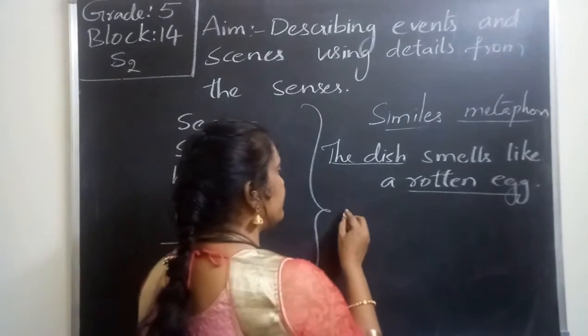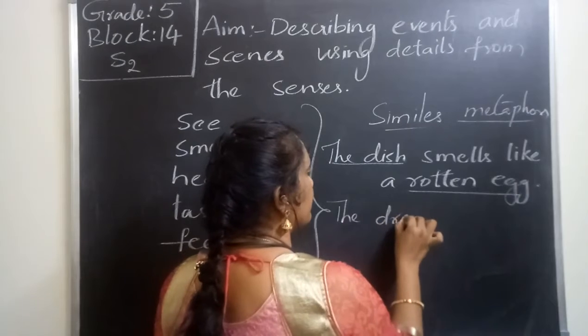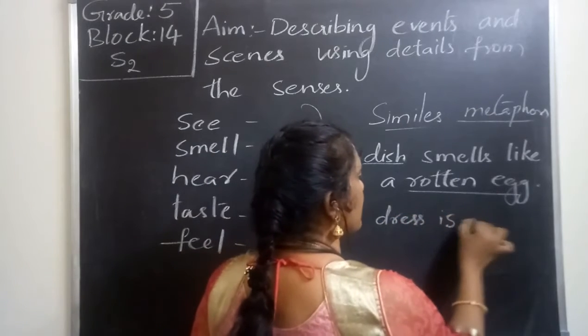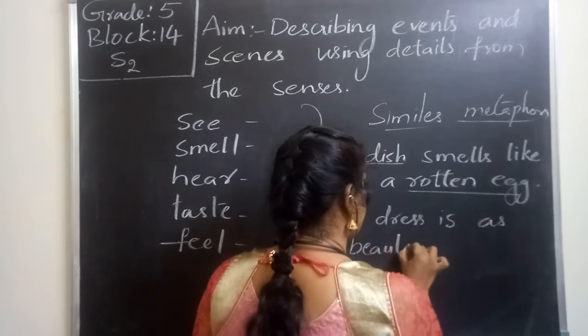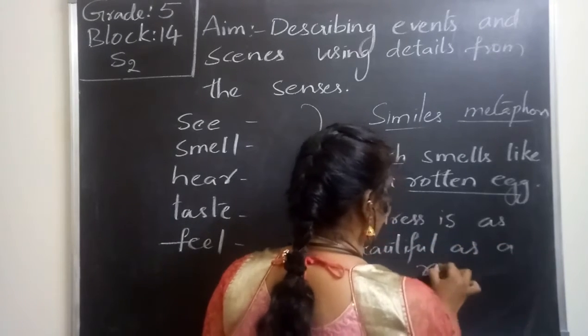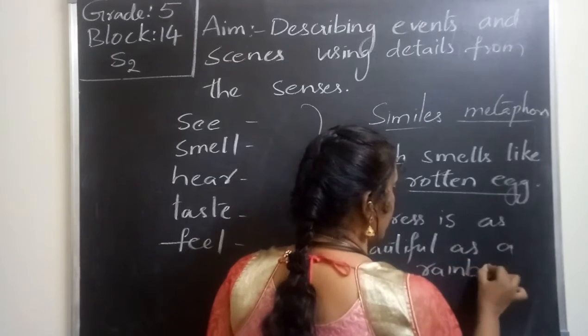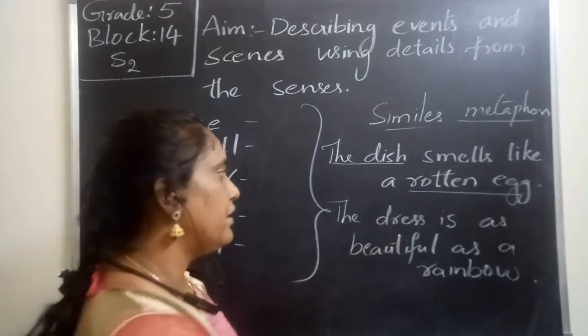So I can say the dress is as beautiful as a rainbow. Here I am comparing it with a rainbow. I am comparing the dress. So how do I compare the dress?